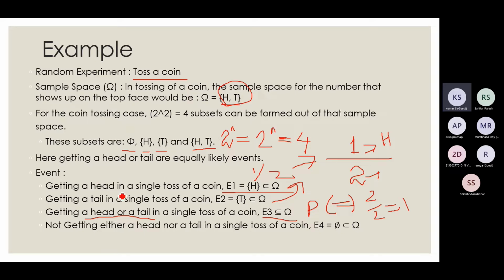And not getting a head or a tail is an impossible event, right? So the probability is 0 because I will not get either head or tail, and I have a total of 2 outcomes. So my probability will be 0 in this case. All clear?